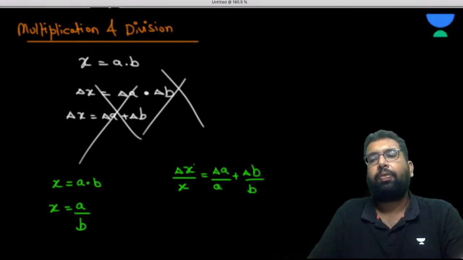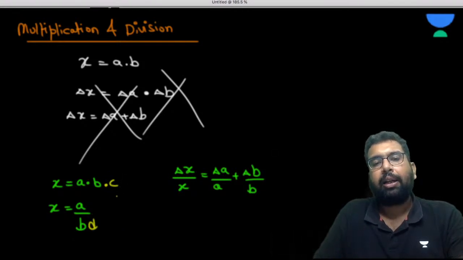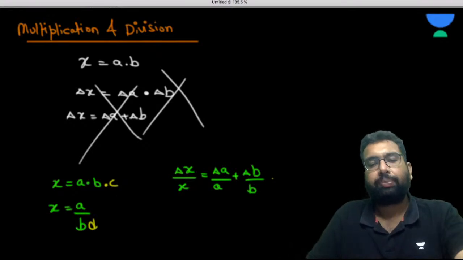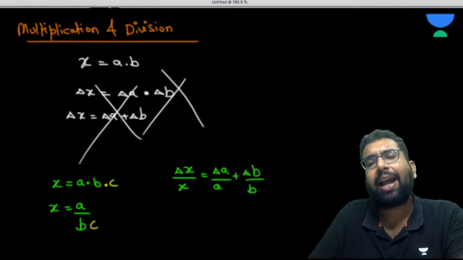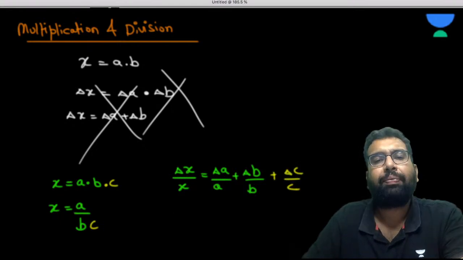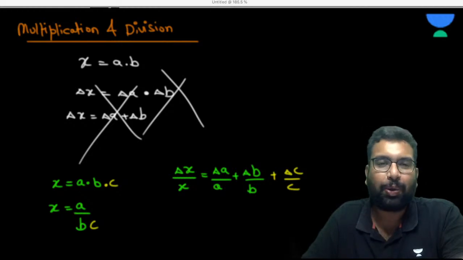Right? So what if one more quantity C we multiply here? Or one more quantity D we divide here? What happens then? I'll just write C here. In that case also it will become delta C by C. No problem at all. What is the problem? Okay, no problem, sir.